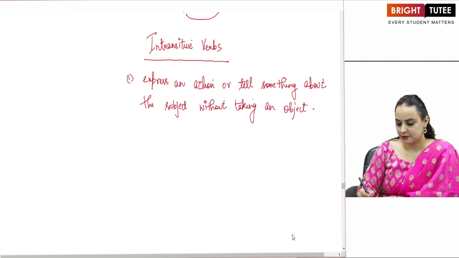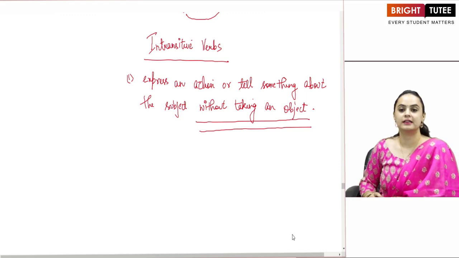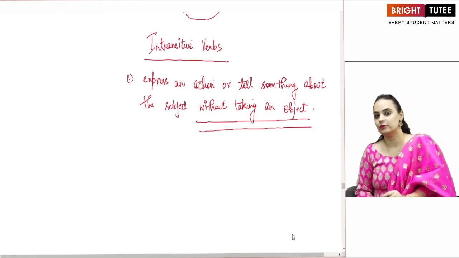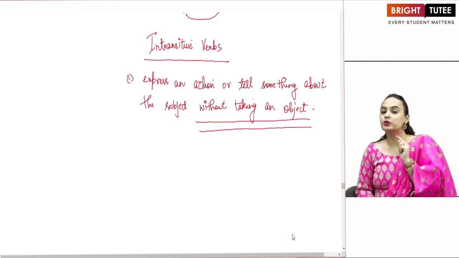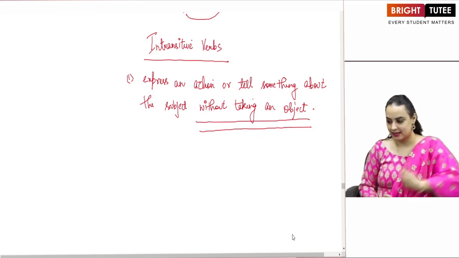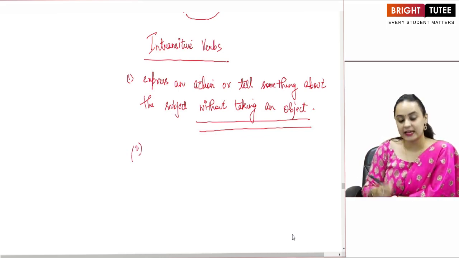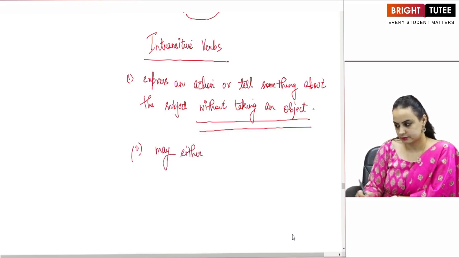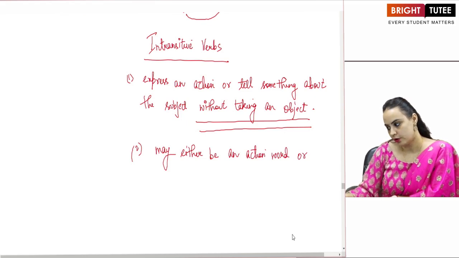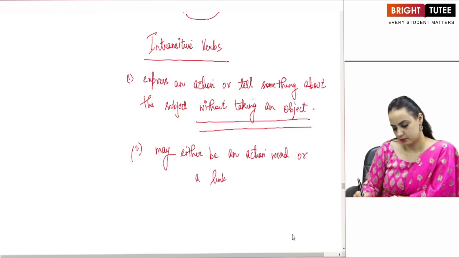So, the major difference between transitive and intransitive verb is that it will tell you about the subject, but it will not have a direct object next. An intransitive verb may either be an action word or a link.